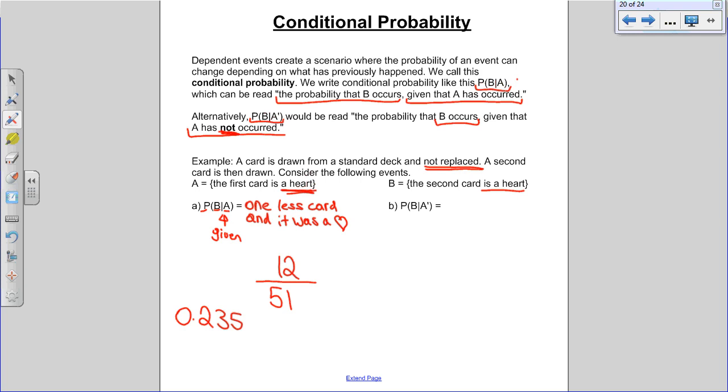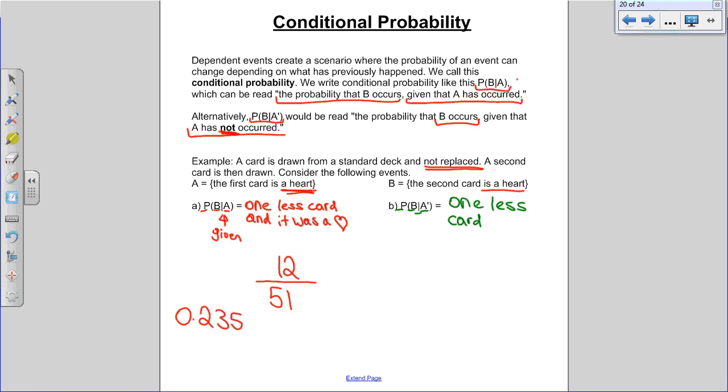Question B. Reading that aloud, it would read, what's the probability of event B happening given that A didn't happen? So now you have one less card. And that card they drew out, what do we know about it?